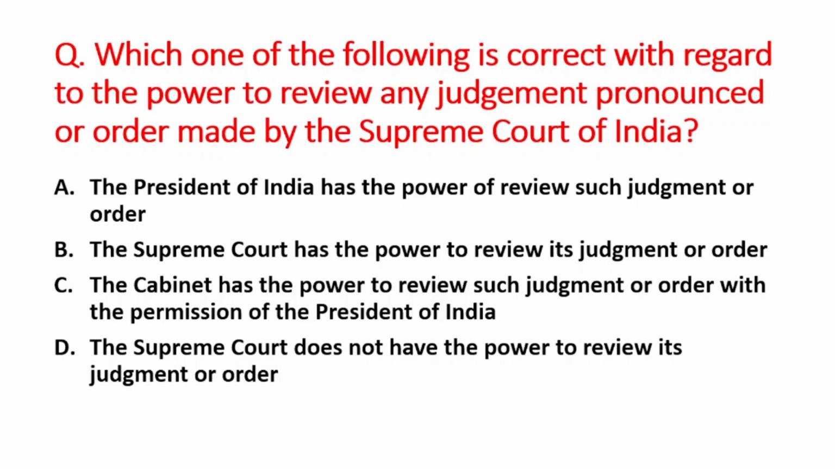Next question is, which one of the following is correct with regard to the power to review any judgment, pronounced or order made by the Supreme Court of India? A option is the President of India has the power of review such judgment or order. B option is Supreme Court has the power to review its judgment or order. C option is the Cabinet has power to review such judgment or order with the permission of the President of India. And D option is the Supreme Court does not have the power to review its judgment or order.